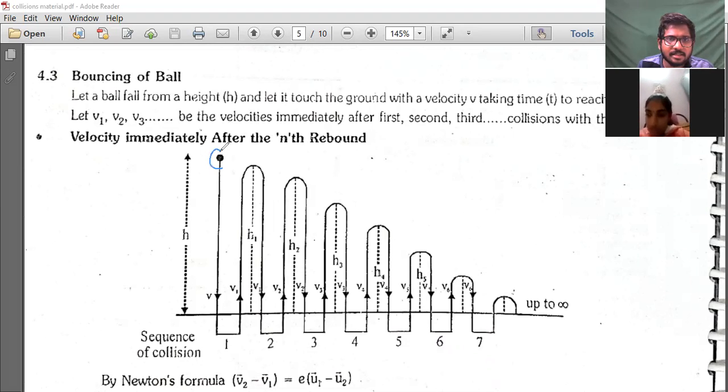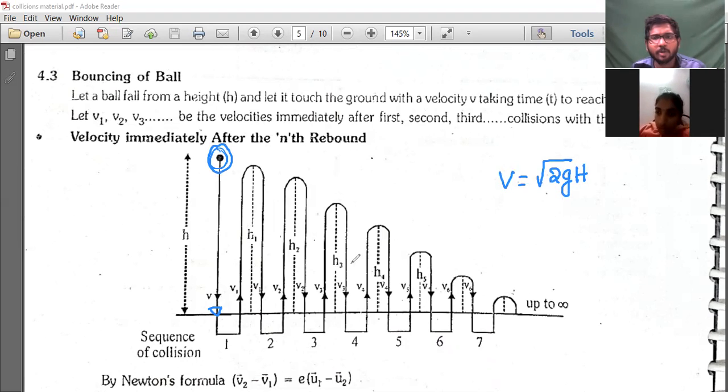So if the ball is here, what will be the velocity when the ball reaches here? V is equal to root 2gh. Do you accept this? If it is falling from a height h, then what is the velocity of a freely falling body? V is equal to root 2gh. Now, this is the initial velocity of the ball before colliding with this surface.